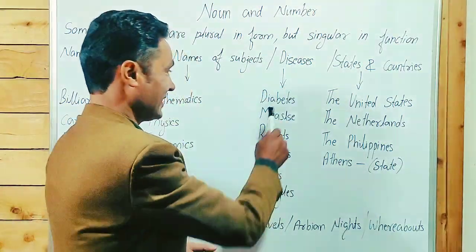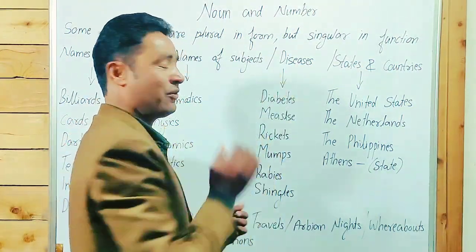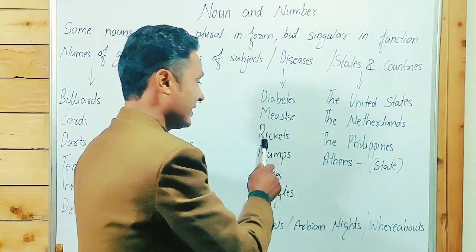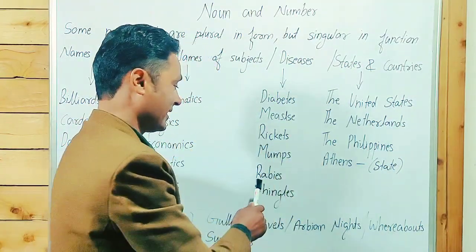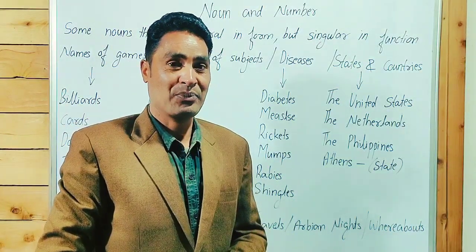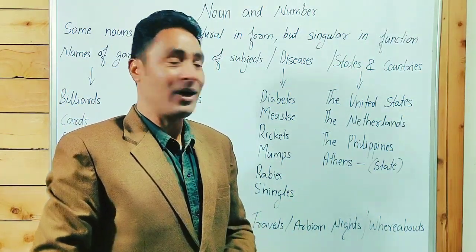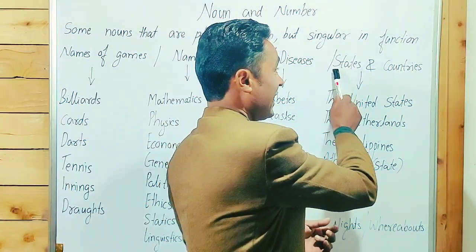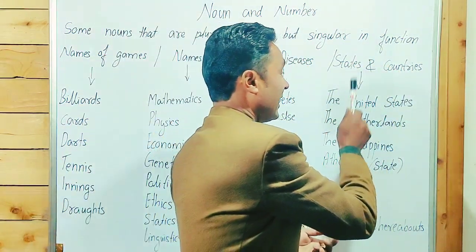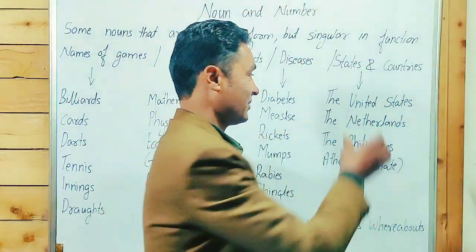Names of diseases: diabetes, plural in form, s at the end of the word. Measles, rickets, mumps, rabies, shingles, plural in form but singular in function. States, okay, names of states and countries. The United States, s plural.